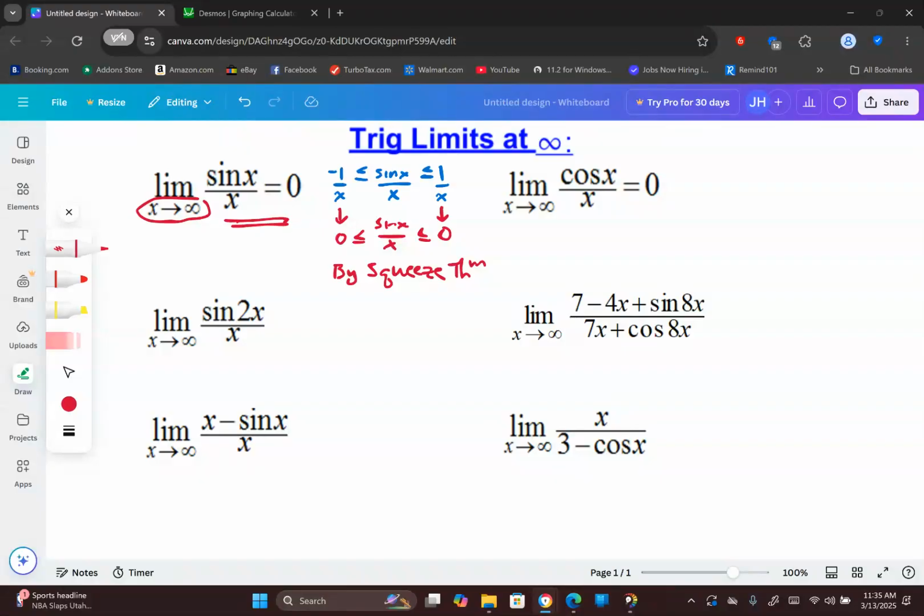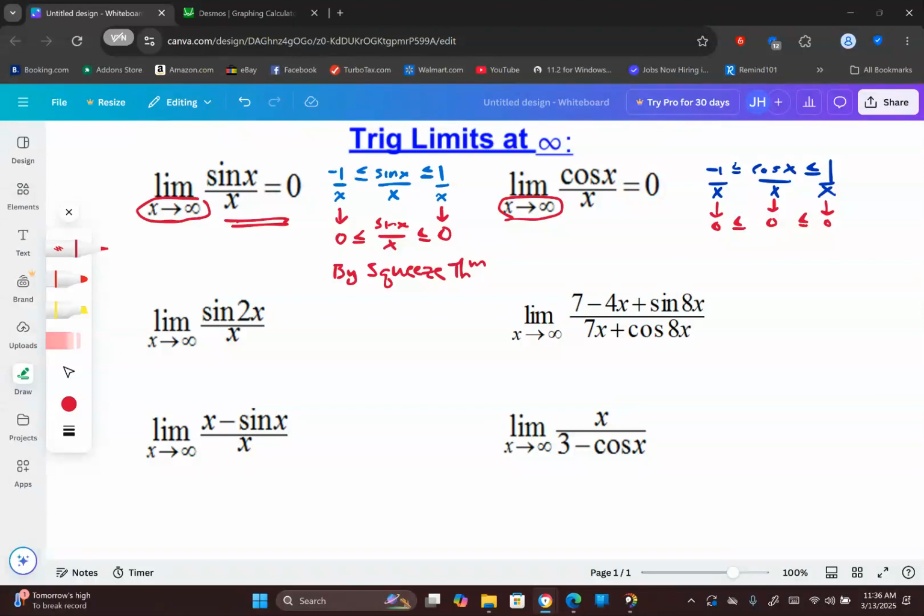Now, we can use this exact same proof for cosine, because cosine also lies between negative 1 and 1. I could again divide everything by x. And like we said, as x approaches infinity or negative infinity, this would go to 0, this would go to 0. And since cosine of x over x is between them, it would also have to approach 0 by the squeeze theorem. So these are two special functions that we talk about with trig and end behavior.